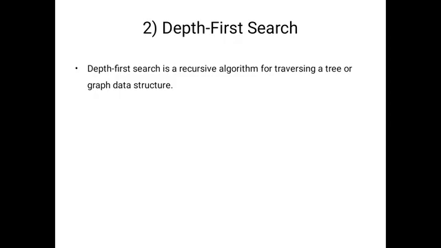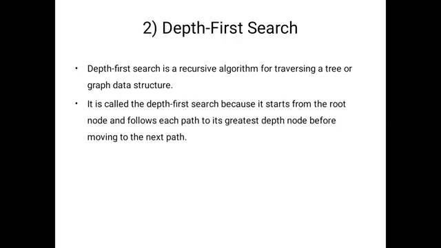This is one type of graph traversal technique and we apply it to trees also. Here, why are we using the depth first search? For traversing the whole graph. Here we will visit each and every node. It is called the depth first search because it starts from the root node. Not only DFS, BFS also starts from the root node. Here we will follow each path to its complete depth. That's why this is called DFS.